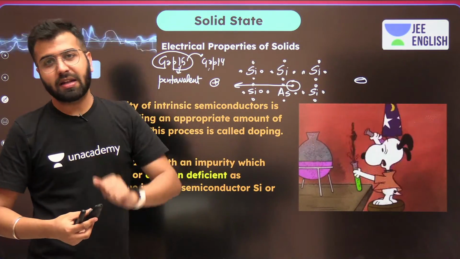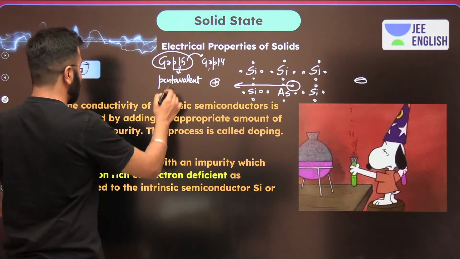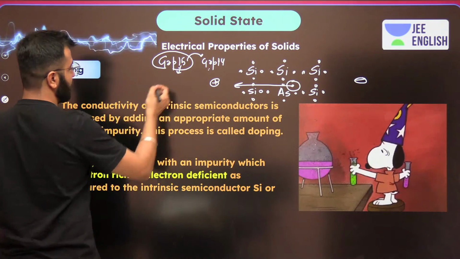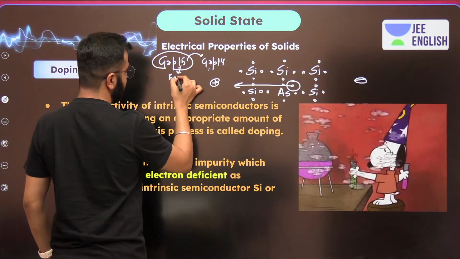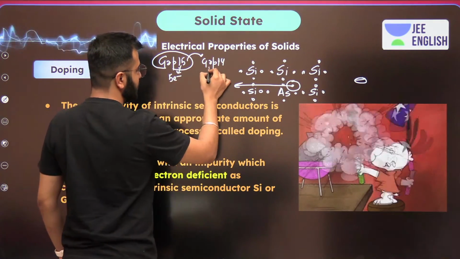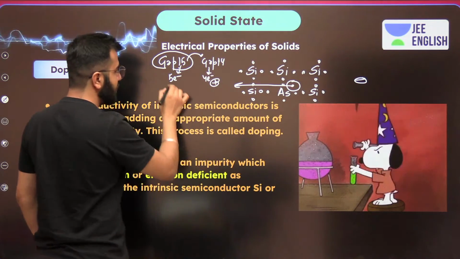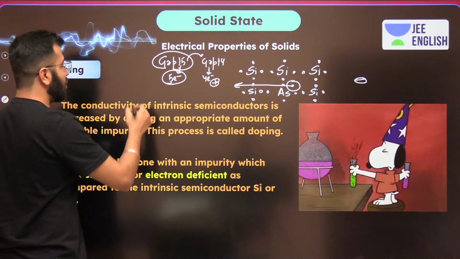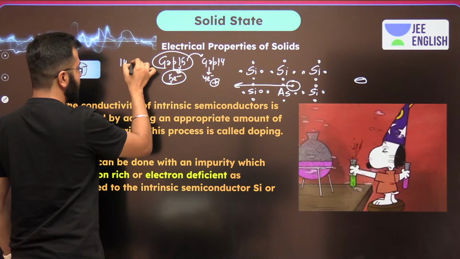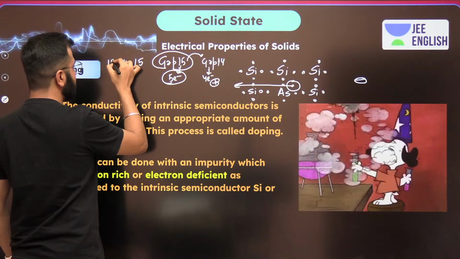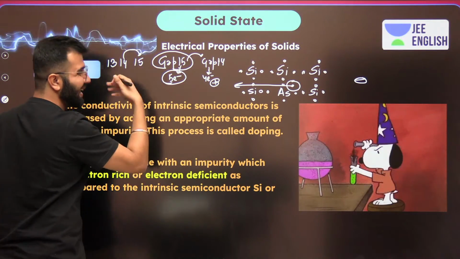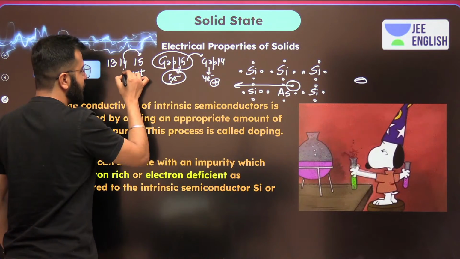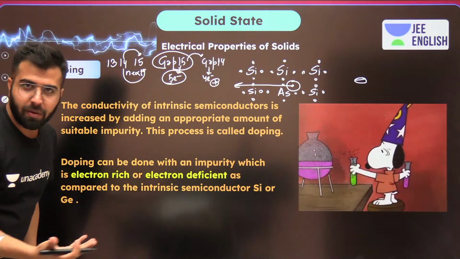These have 4 valence electrons, okay? So whenever we talk about group 15 elements, these have 5 valence electrons, these have 4 valence electrons. You provide one extra electron. And anyhow, when we talk about group 14, group 15 is the next group, I'm deliberately saying next group.